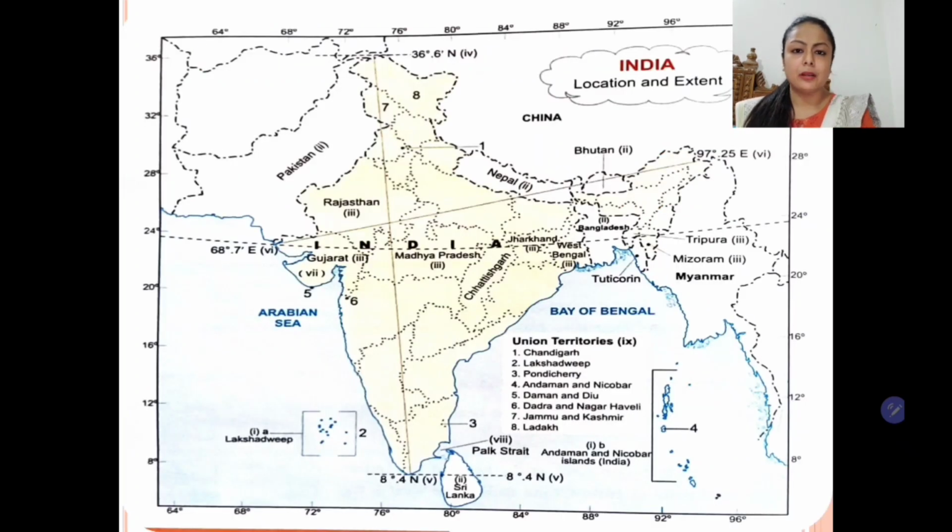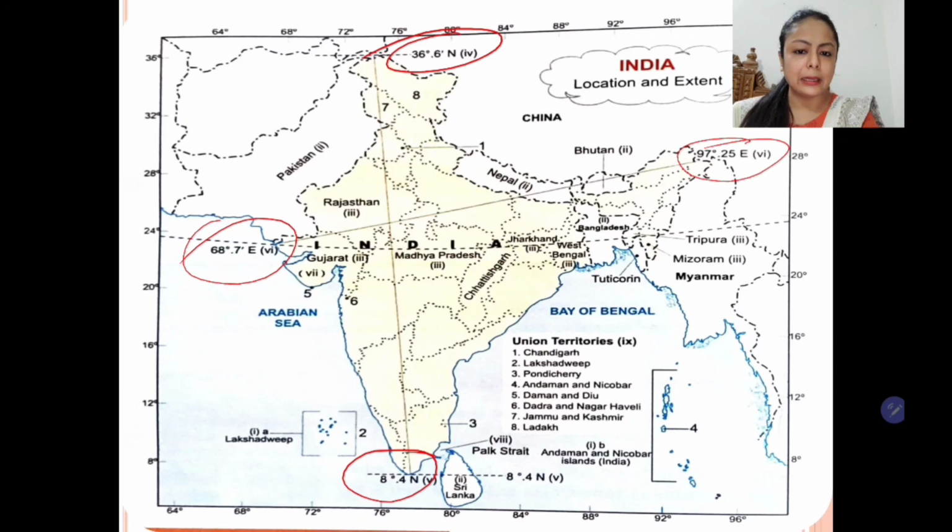Let's see the map. So the latitudinal and longitudinal extent you can see here. 23.5 degree north. This is the Tropic of Cancer, passing almost through the center of the country.